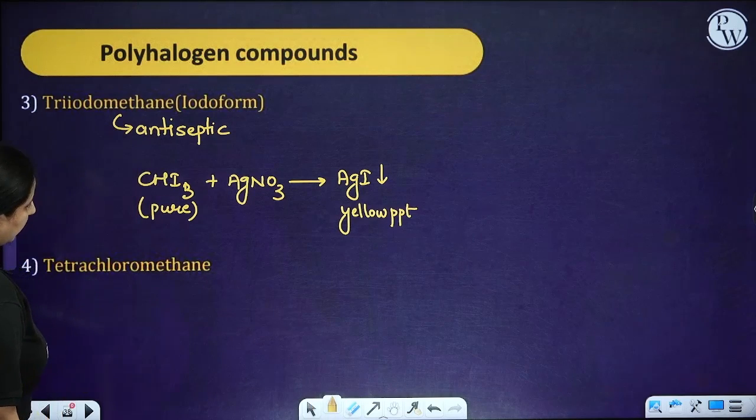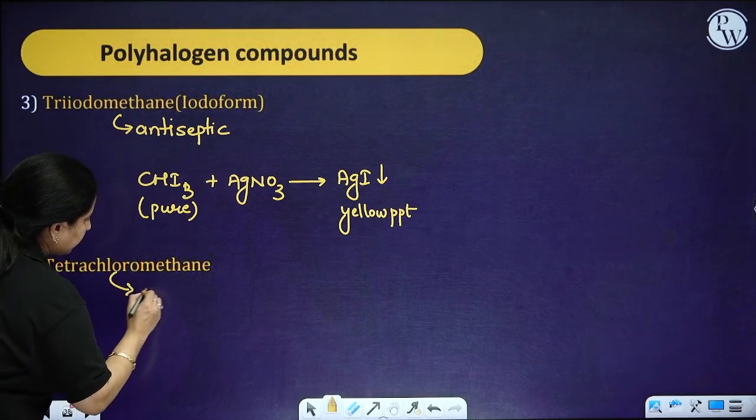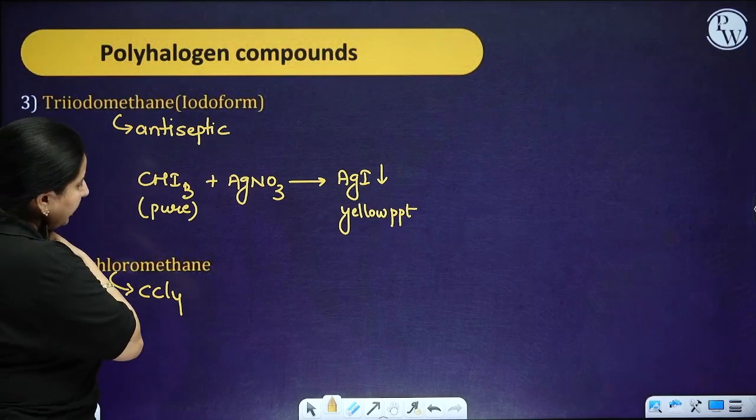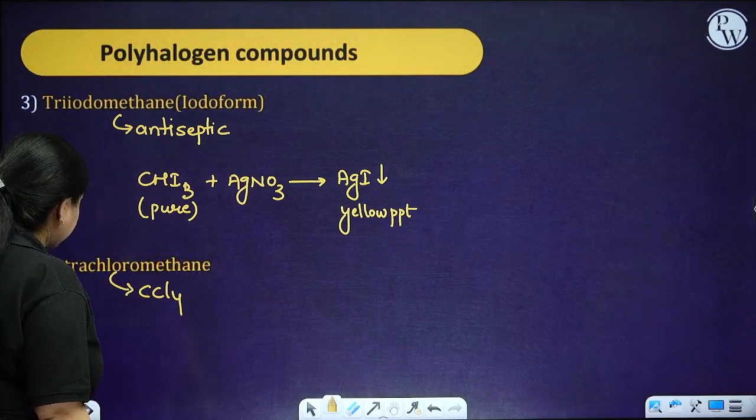Next you are having tetrachloromethane, means it is your CCl4, which you call carbon tetrachloride, and this is used for the manufacturing of refrigerants, propellants for aerosols, and it causes liver cancer.